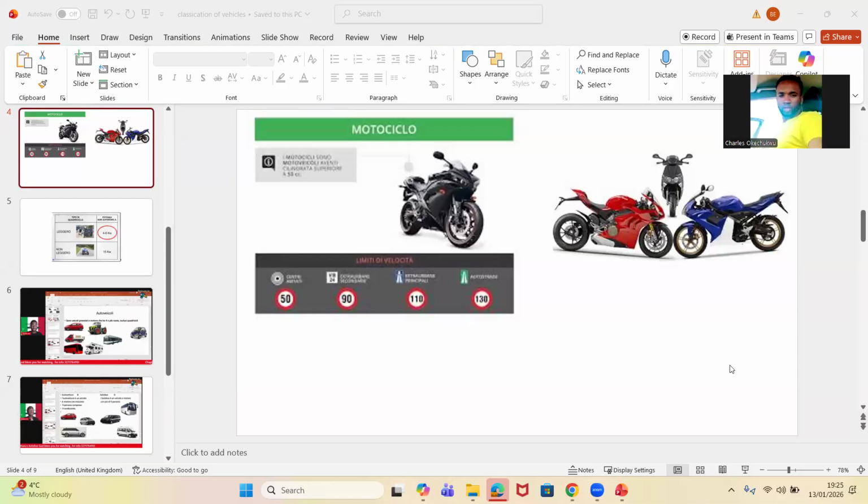If I tell you, I have not given you the definition, I have not discussed the characteristics of motocicli. What will you do? You will open your jotter and read. Your answer will be what you wrote in your jotter. If I tell you motocicli, their cylinder è superiore a 50 centimetri cubi or 50 cc, can you discuss the characteristics of ciclomotore according to their cylinder?